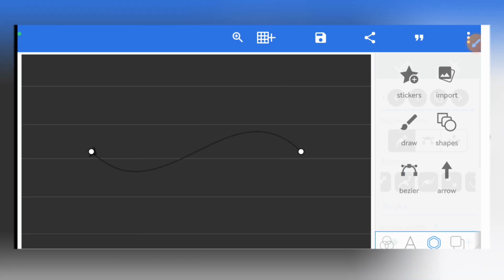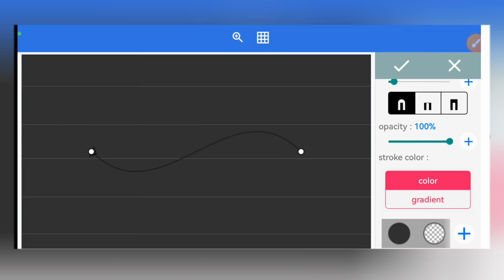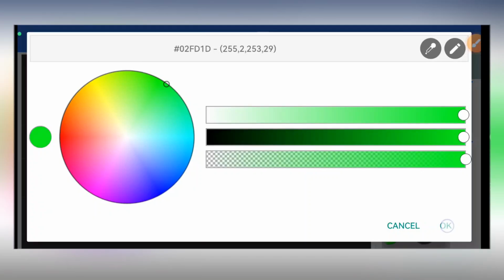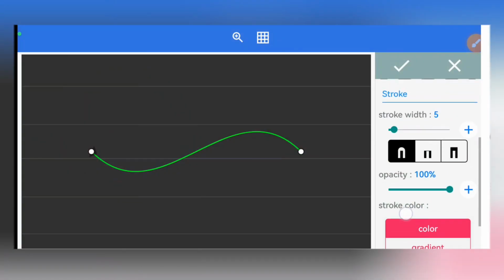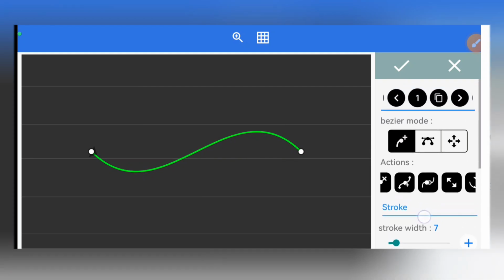So you come here and select your Bezier tool and you scroll up to where you have stroke color. First we need to change the stroke color to something like a greenish lemon color. So you come here and click on it. So you can add your own color by clicking on the add and selecting the green color that you want. Alright, so this is how you can do it. So after that you can come here to select your stroke size. So I'm going to be selecting my stroke size depending on what you want.